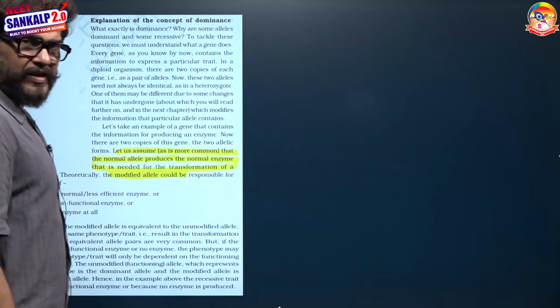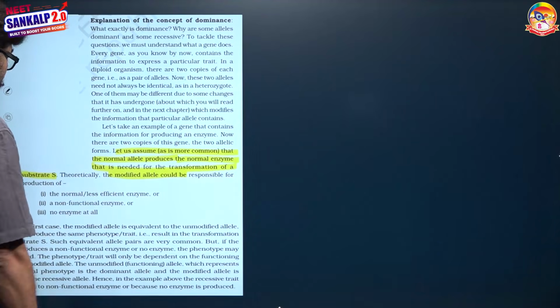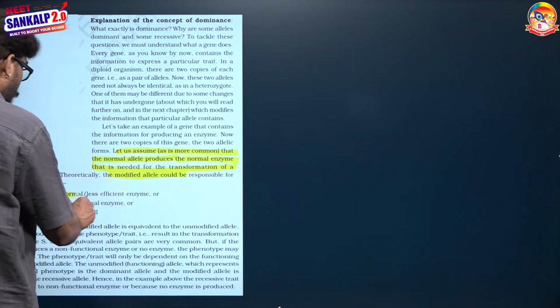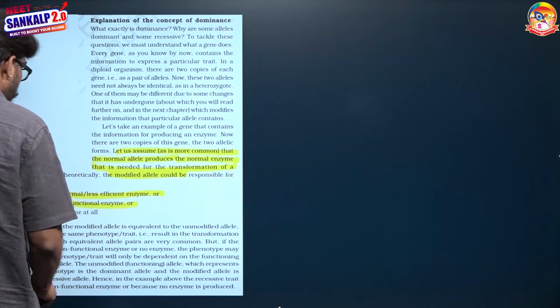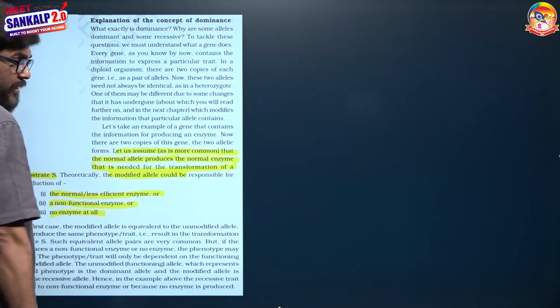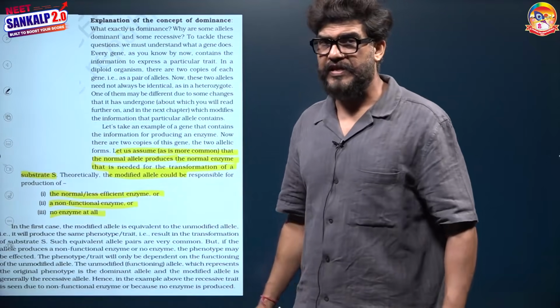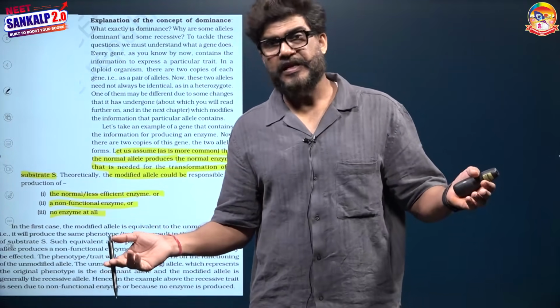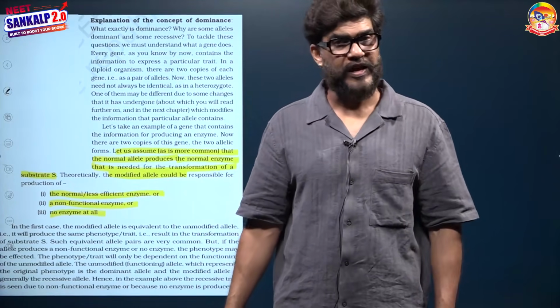If the capital T gets mutated, theoretically there are three possibilities: it may produce a normal or less efficient enzyme, it may produce a non-functional enzyme, or it may produce no enzyme at all. If a modified gene is producing normal or less efficient enzyme, it is capable of transforming the substrate into the product. It means in this case also the dominant phenotype will express.